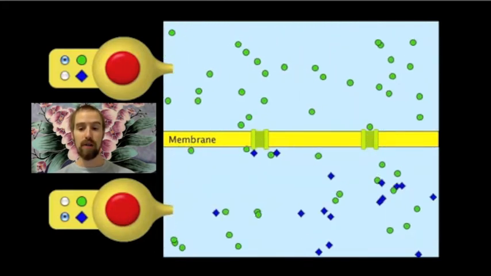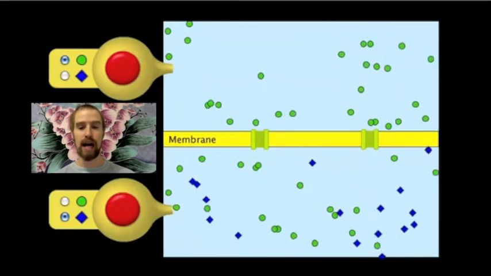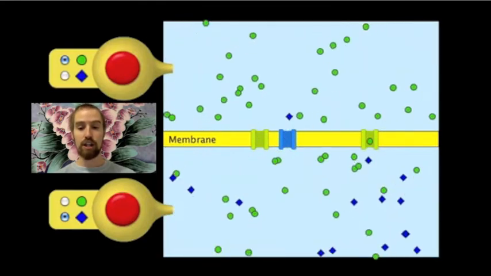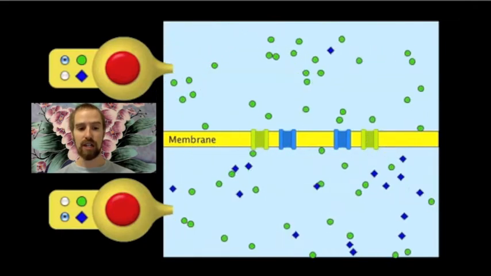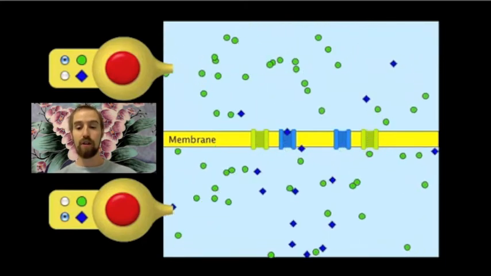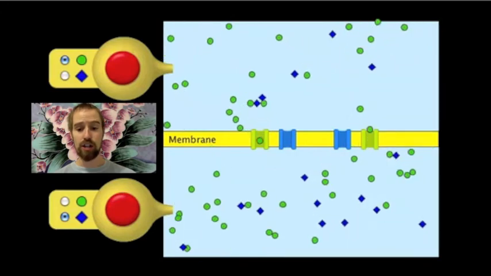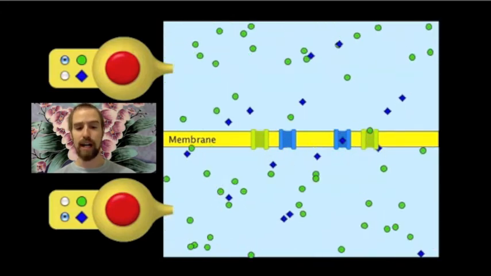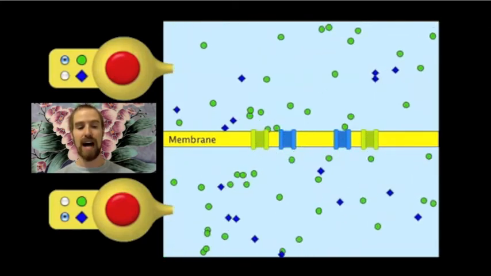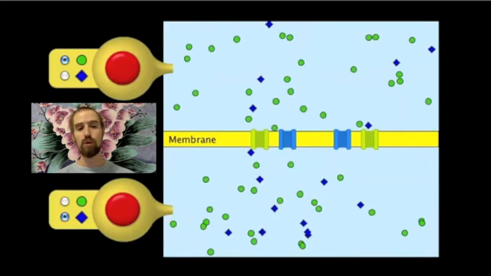This blue particle has no protein channels to pass through, so its concentration inside the cell remains high. But as soon as we put in some appropriate protein channels into our simulation, these blue particles begin to diffuse out of the cell, and the concentration on both sides of the membrane starts to equalize. If we let this simulation run for a while, we will see that both green and blue particles are still moving back and forth across the membrane in both directions, but the movement of particles into the cell is equal to the movement of particles out of the cell. So overall, the concentration of particles doesn't change very much once we reach equilibrium.